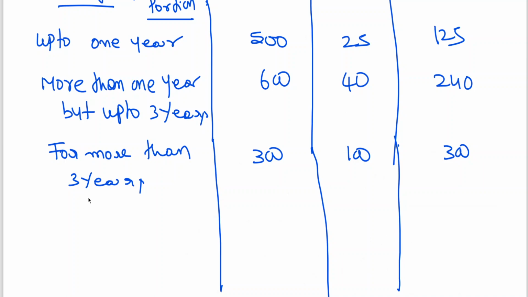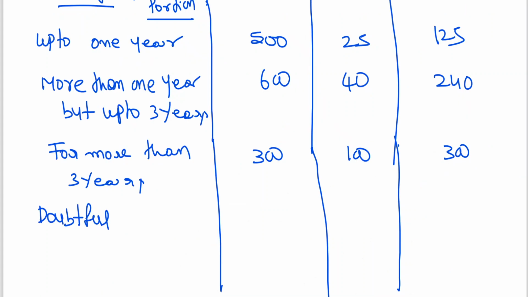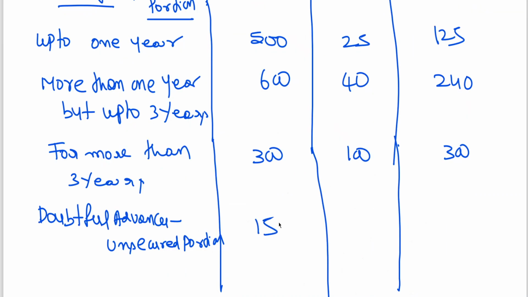Next, doubtful. Doubtful only, unsecured portion we have left out now here. We thought of taking all 100%. Doubtful advances, unsecured portion 1500, and on that 100%, 1500.